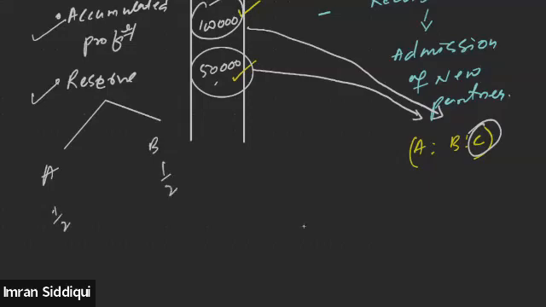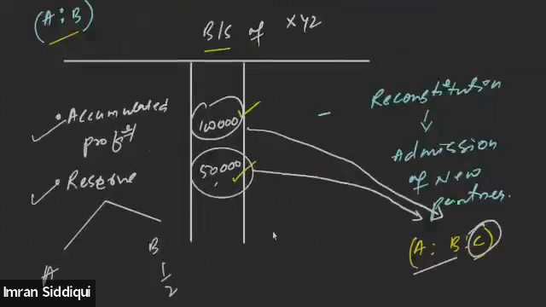And there is also a possibility that they are willing to show the accumulated profit and reserve in the balance sheet in the future as well. First of all, the first scenario is that they may not be willing to show the existing accumulated profit and reserve in the future balance sheet.